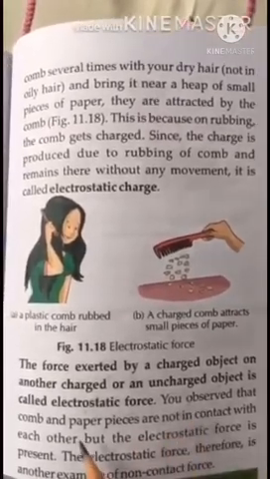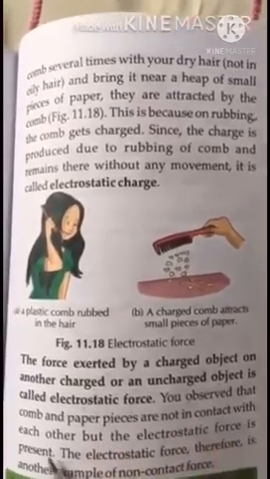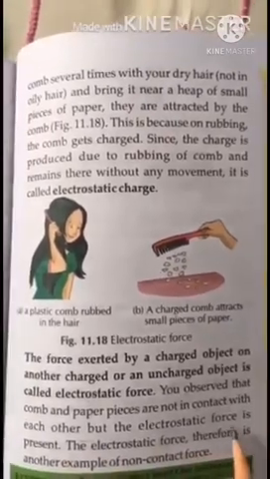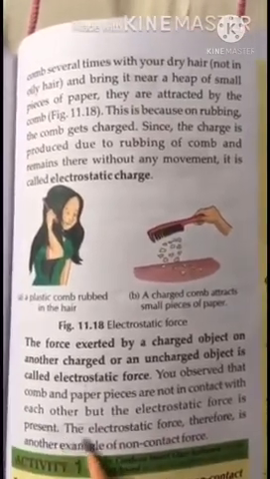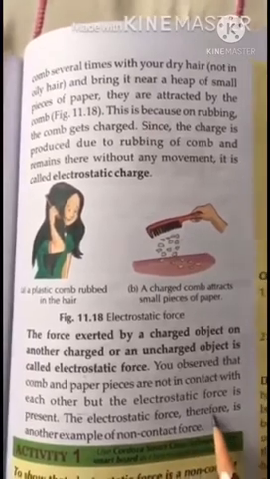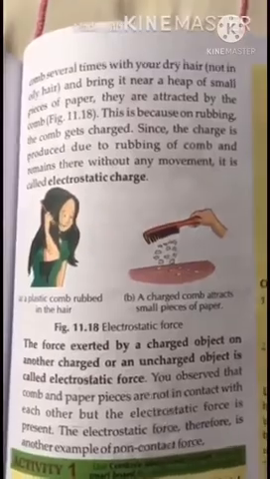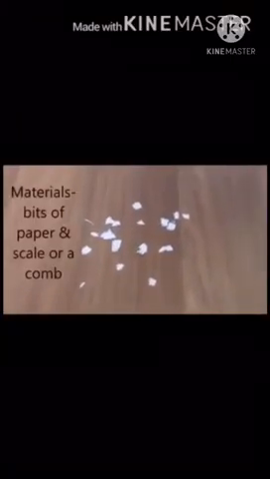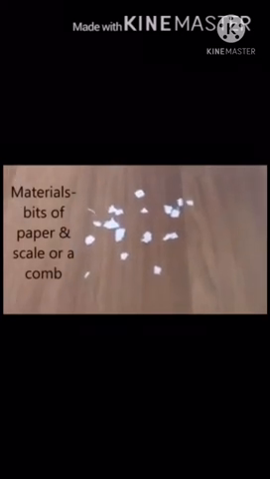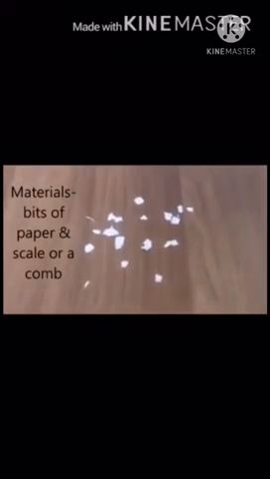You observe that comb and paper pieces are not in contact with each other, but the electrostatic force is present. The electrostatic force, therefore, is another example of non-contact force. You can also perform this activity by using a scale instead of comb. Just charge a scale by rubbing the scale in your dry hair. Then bring the scale near the heap of paper and the scale will attract pieces of paper.